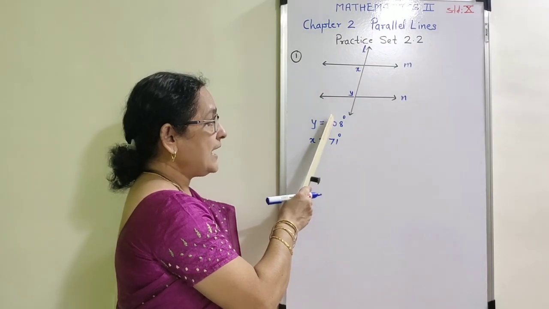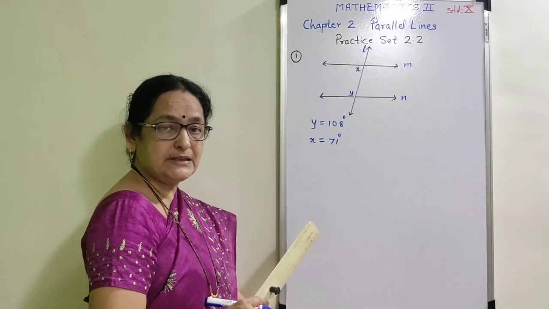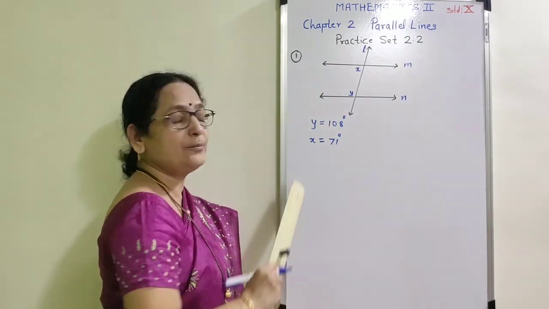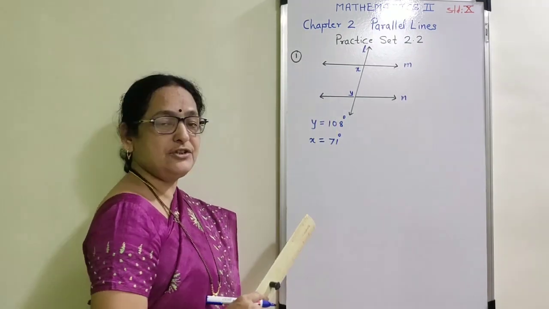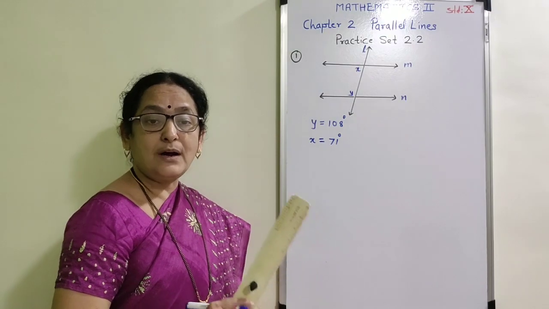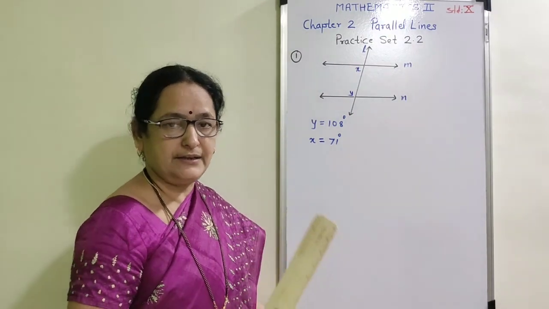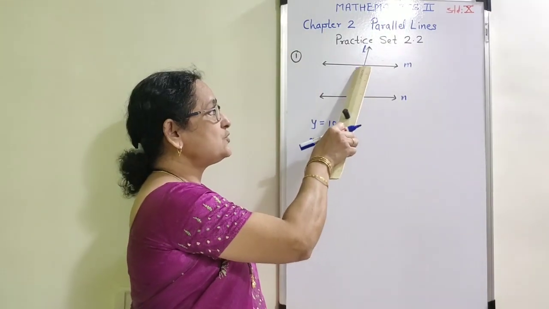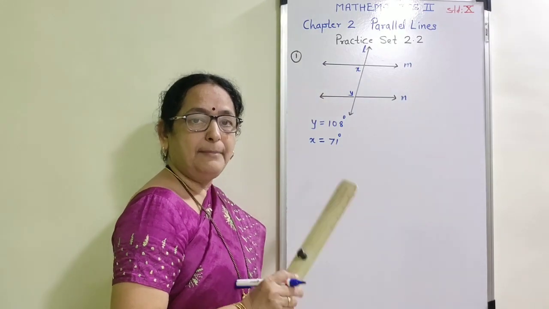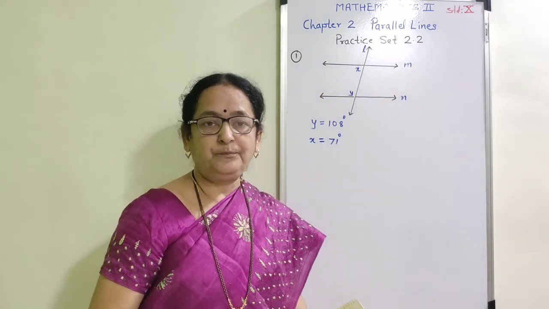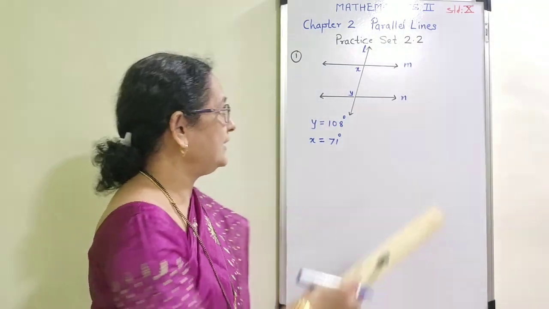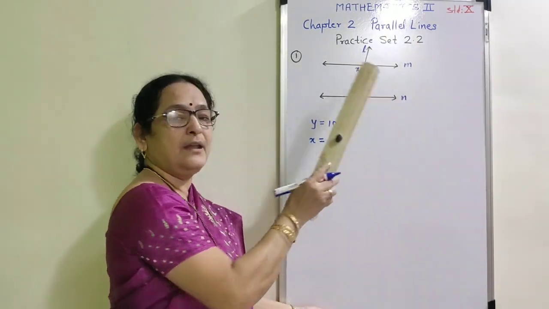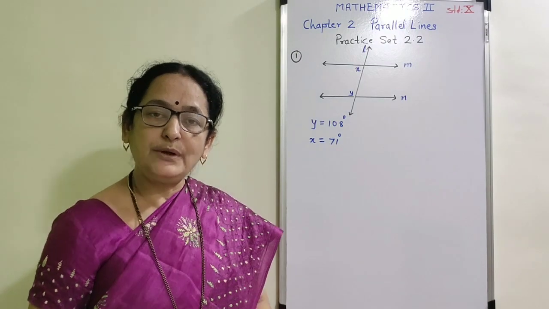If we add these two angles, 108 plus 71, that is equal to 179 degrees. That means these two are interior angles, but they are not supplementary. Therefore, since the interior angles are not supplementary, lines M and N are not parallel to each other.